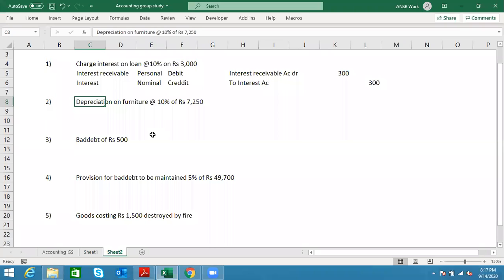In business terms, whenever machineries, buildings, furnitures, whatever type of asset a business uses, over the period of time their value decreases. That value decrease is very important for the business, because whatever income you made during that period is by using those assets, right?